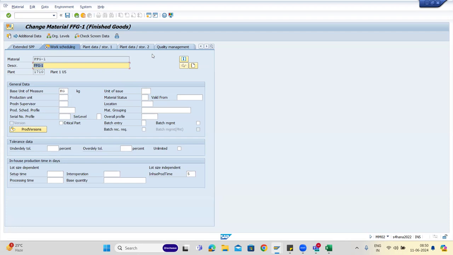So once you're good with MRP 1, 2, 3, 4 and work scheduling, then we will move to the next master data. I will take some time on the important things, and for MRP 2, 3, 4 and work scheduling, we can quickly move on to the next.